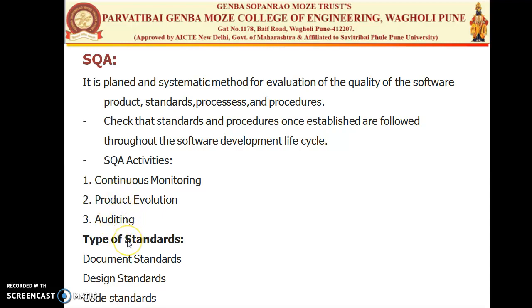Then there are three types of standards which the SQA provides. The first is the document standard, design standard and the code standard. The document standard established under the SQA defines the proper content for planning and control. This documentation standard provides the consistency throughout the development of the life cycle of the project. Similarly, the design standards define the proper form and the content of the design product. This standard provides the rule book for the corresponding methods for translating the software requirement specification into the actual product design.